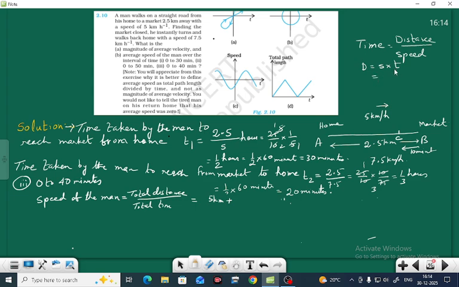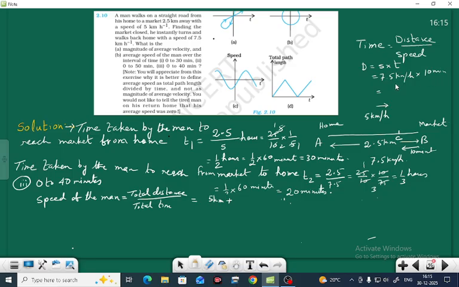So what is the speed? 7.5 km per hour. What is the time? Time is 10 minutes. If we change 7.5 km per hour into minutes, we change 10 minutes into hours.